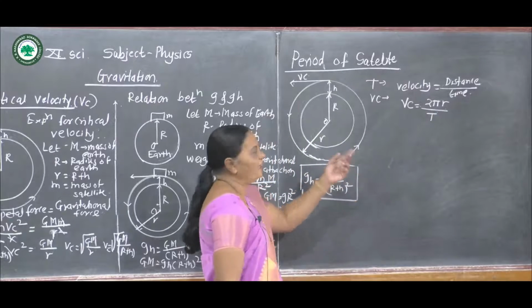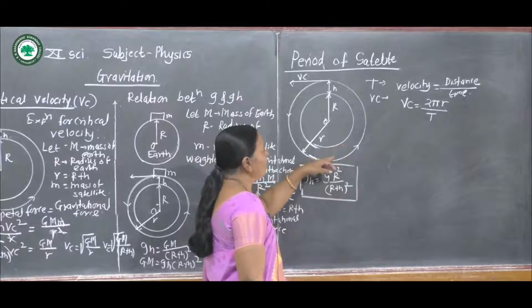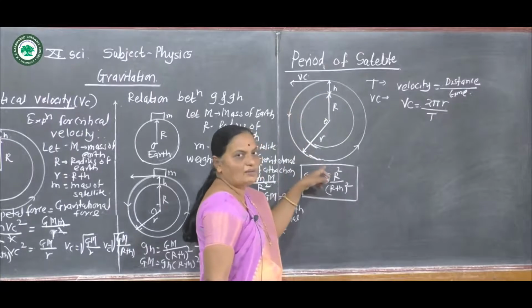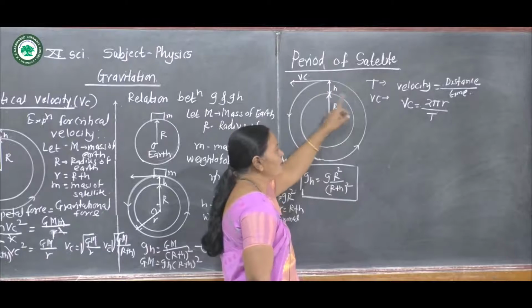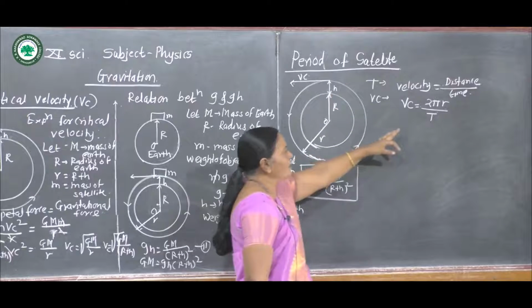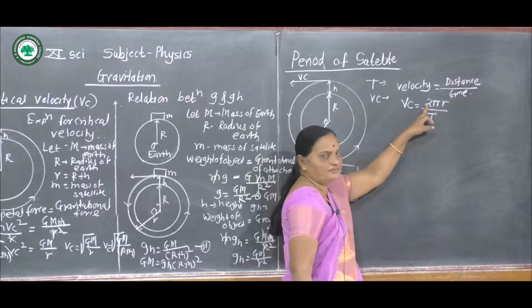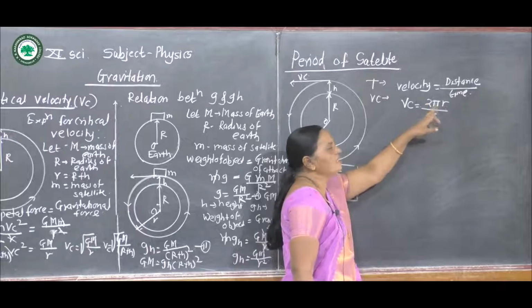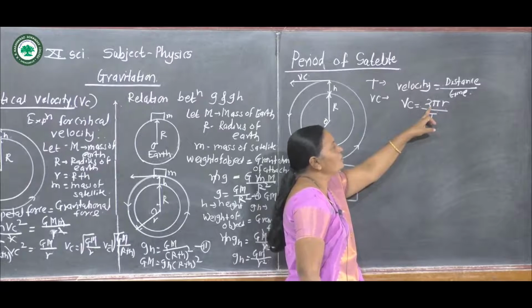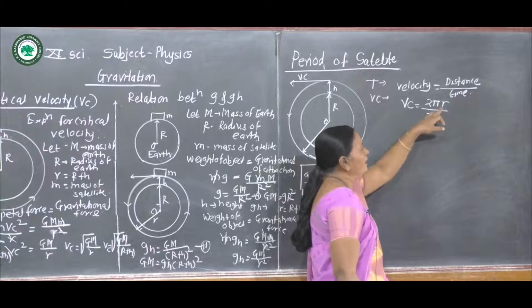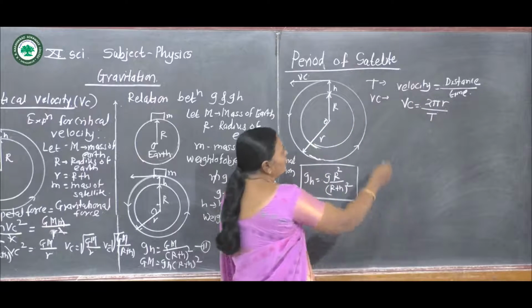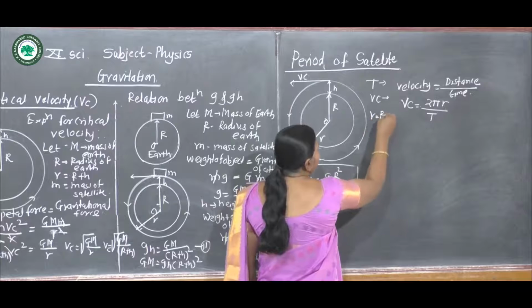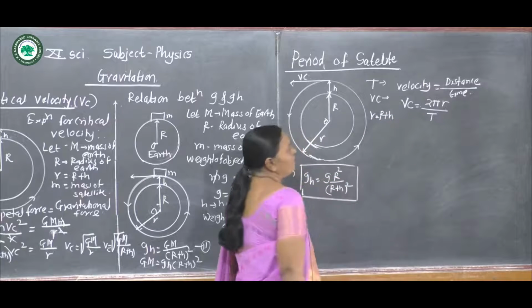Now what is the period? Period is the time taken to complete one revolution, and in one revolution the distance covered by the satellite is the circumference of the circle, which is 2 pi r, and period is T, where r is equal to R plus h.